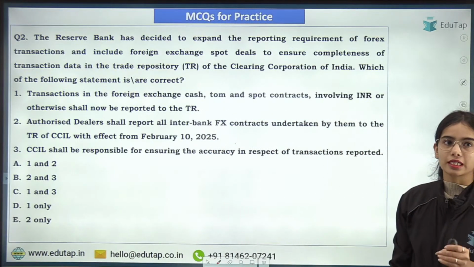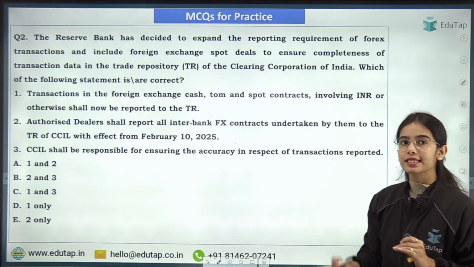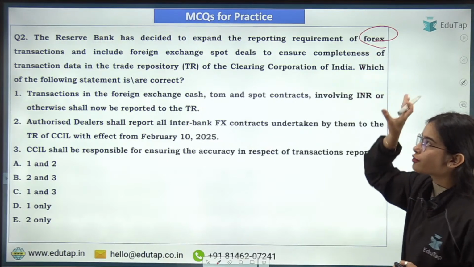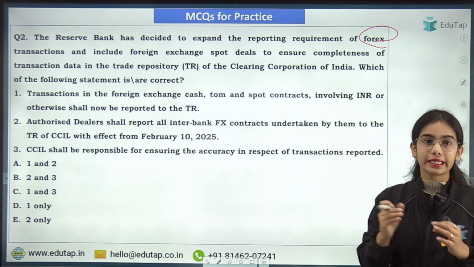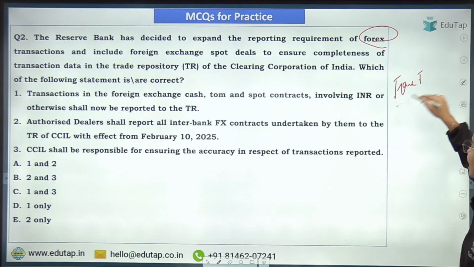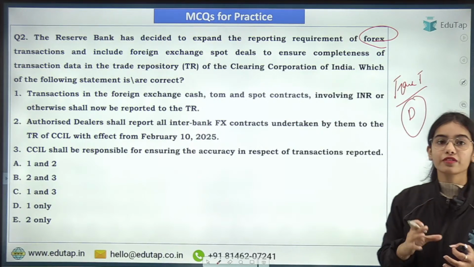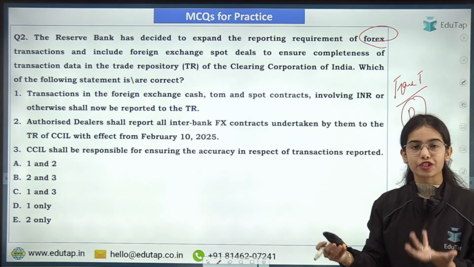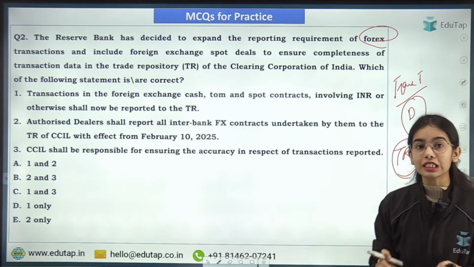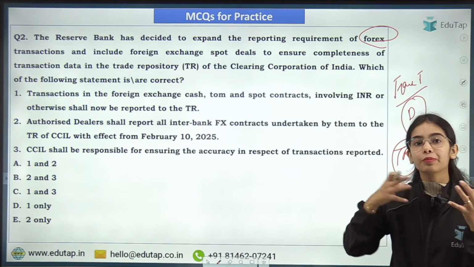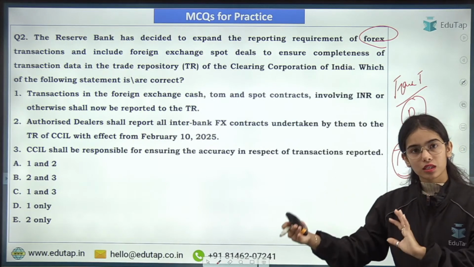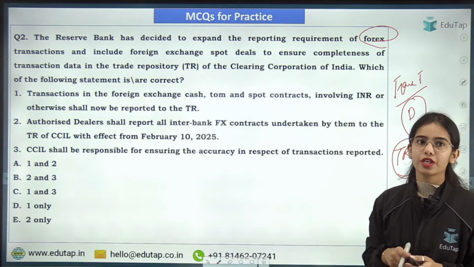Now coming to the next news article or the next topic. The Reserve Bank has decided to expand the reporting requirement of Forex transactions and include the Forex exchange spot details. Till now, the Forex transactions in the derivatives, the derivatives that you were buying for foreign exchange transactions, were reported to the trade repositories. But now it has been said that even the spot transactions, the immediate transactions that are happening, even those have to be reported to the trade repository of the CCIL.